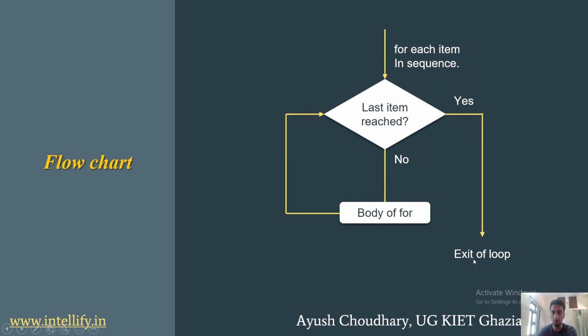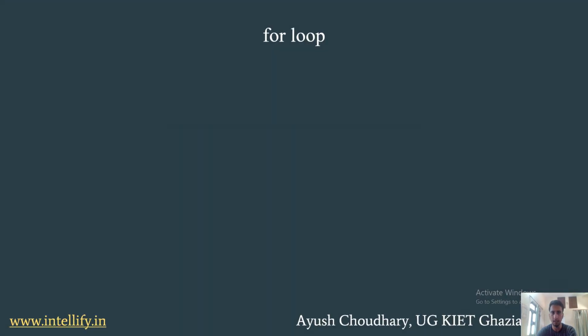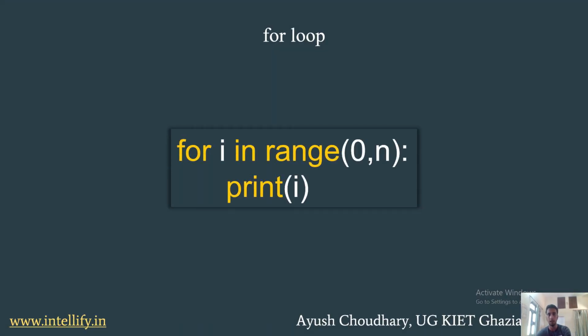This is how the loop works in Python, or in any other language. Here is the exact syntax of a for loop: for i in range 0 to n, print i. Range specifies three things: where to start, when to stop, and how many steps each loop has to take.